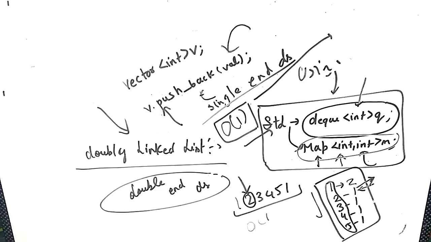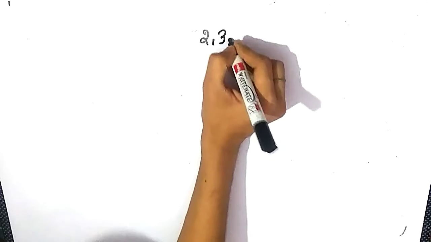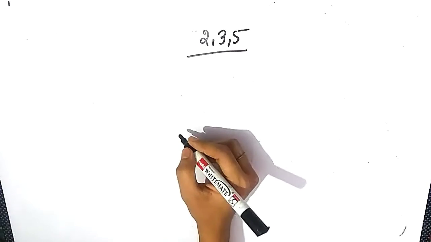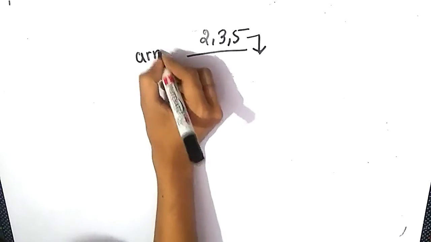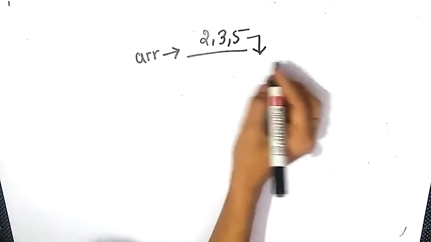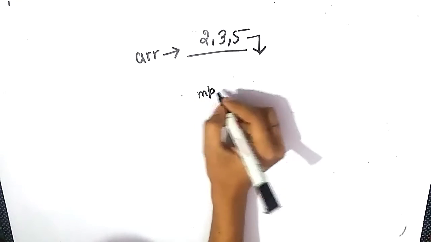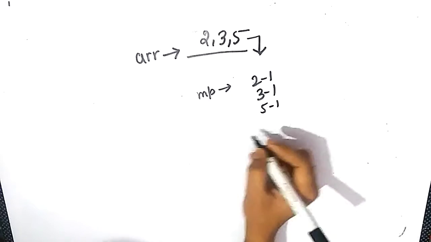So let's take a look into the code, how we are going to implement this. Suppose initially we have given an array 2, 3 and 5. Now what we will do, suppose this is a vector or array which we have given, and after inputting the array we will store the frequency in the map. So the frequency of 2 is 1, 3 is 1, 5 is 1, and we will